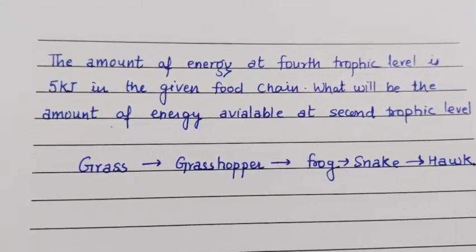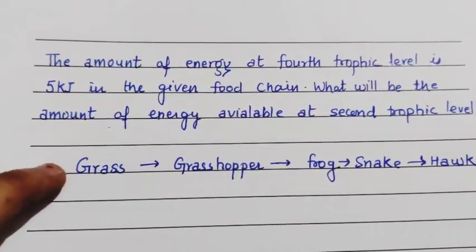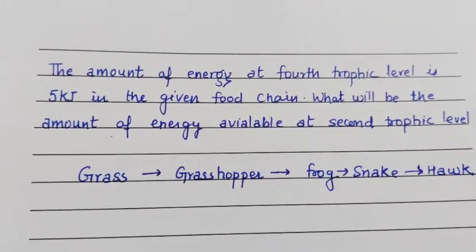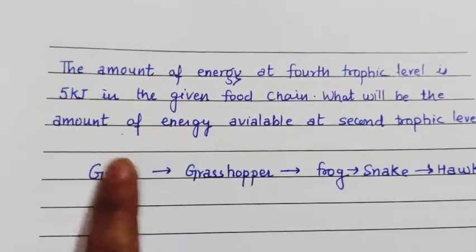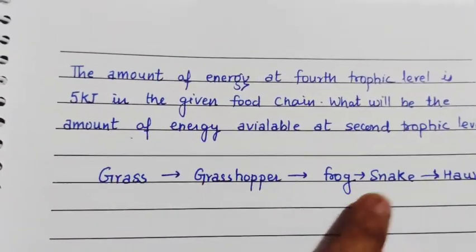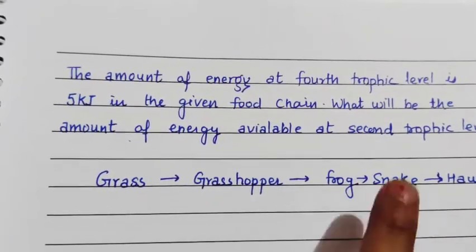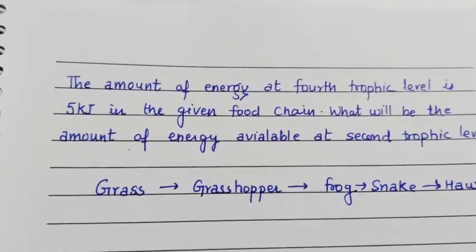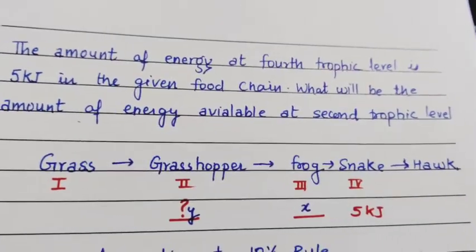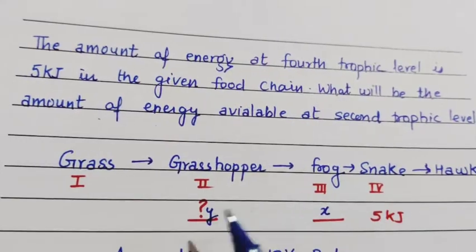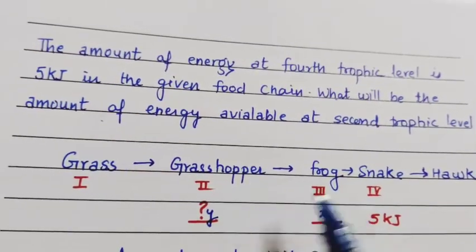So the amount of energy at the fourth trophic level is 5 kilojoule in the given food chain. What will be the amount of energy at the second trophic level? This one is the first trophic level, second, third, and fourth. The snake carries 5 kilojoule, so what will be the energy at the second trophic level? As we know, according to the 10% rule, only 10% of energy is transferred to the next level.